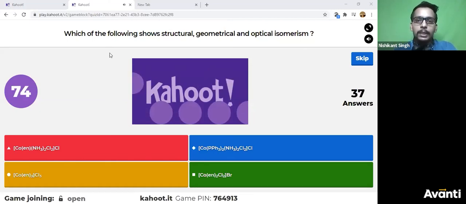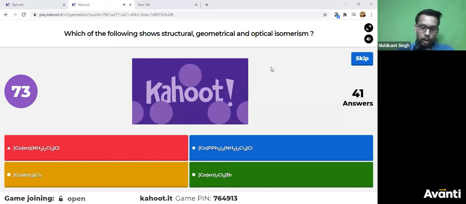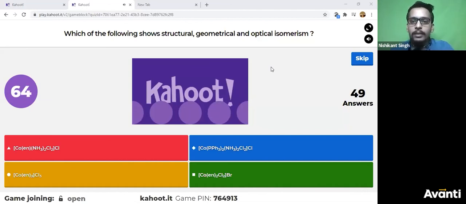So this is: which of the following structures show structural, geometrical and optical isomers all. Today we have already discussed some of it, so you can check about the plane of symmetry also now and see whether it will show optical isomers, geometrical isomers, which one it is. Though it is partially done, you can still attempt it. You can guess it also. That's completely fine. Let's end this.